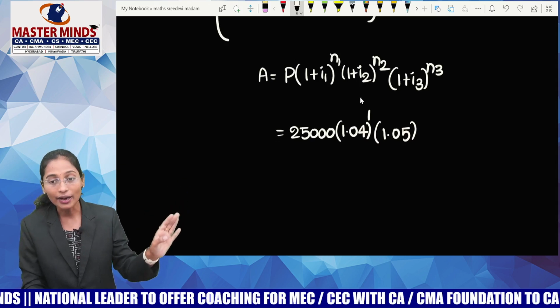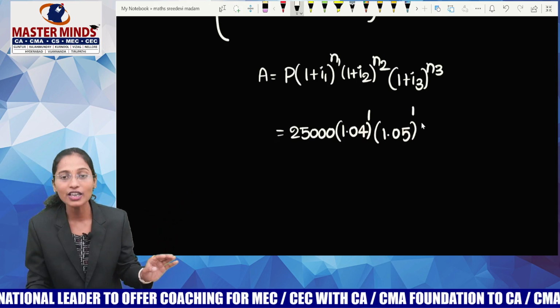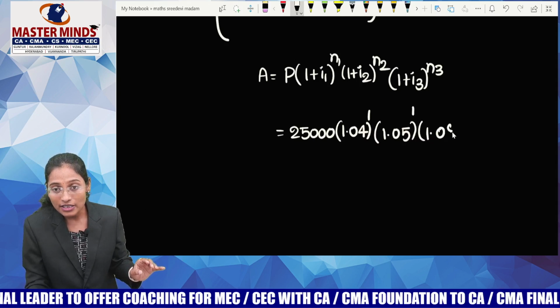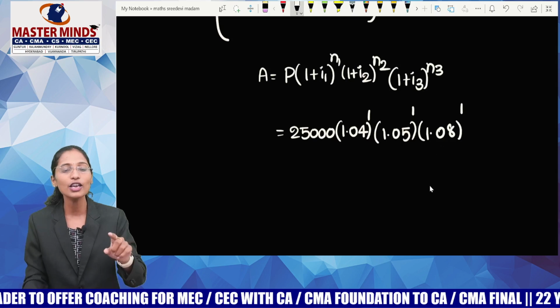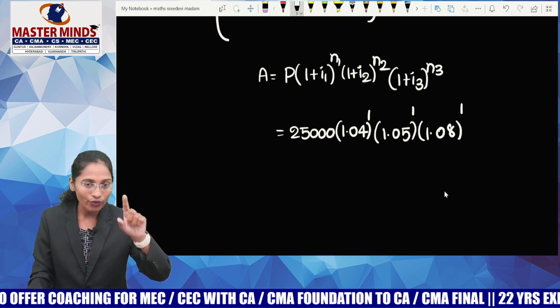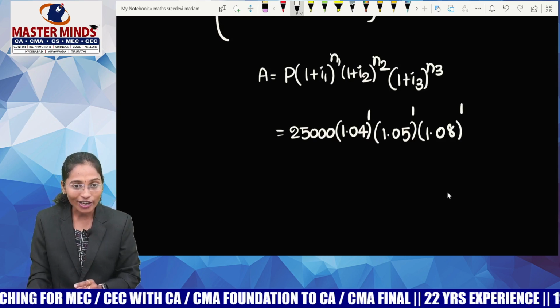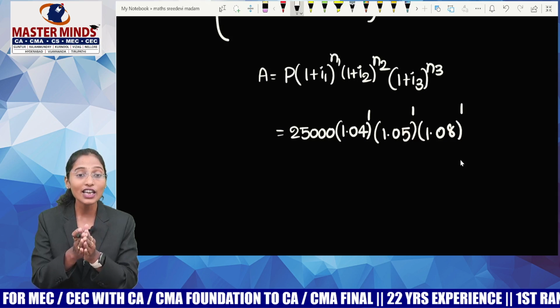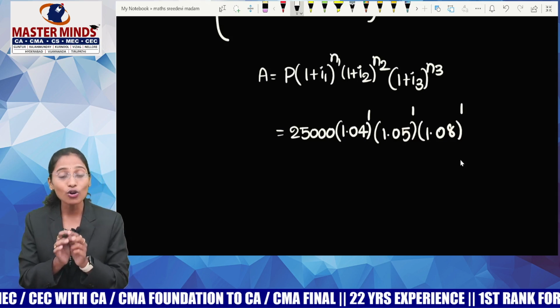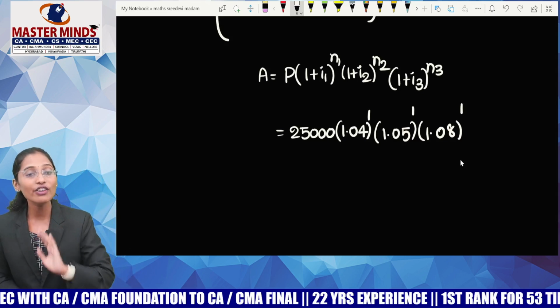For the first year we are done. For the second year means again 1 year. Now the growth rate is 8% for the third year, means you have to take n equal to 1. For the third year alone, for 1 year only. People will take whole square, whole cube. So guys, try to understand. It is for the second year alone, only for the second year, only for the third year.